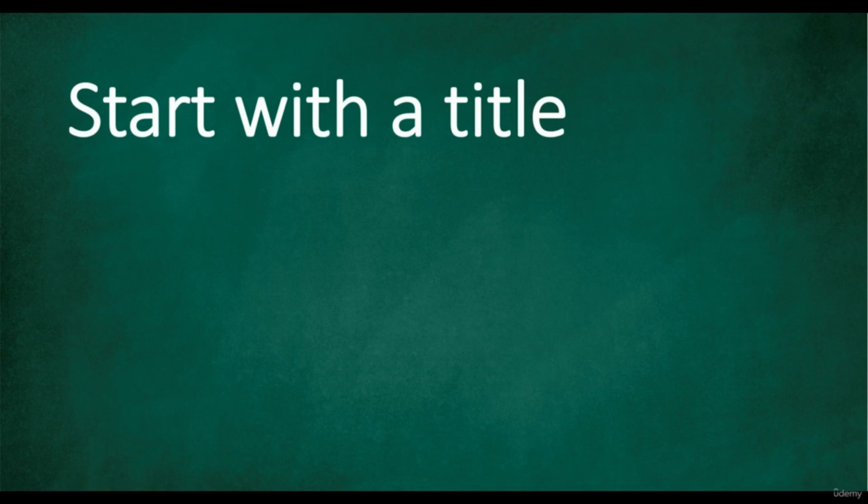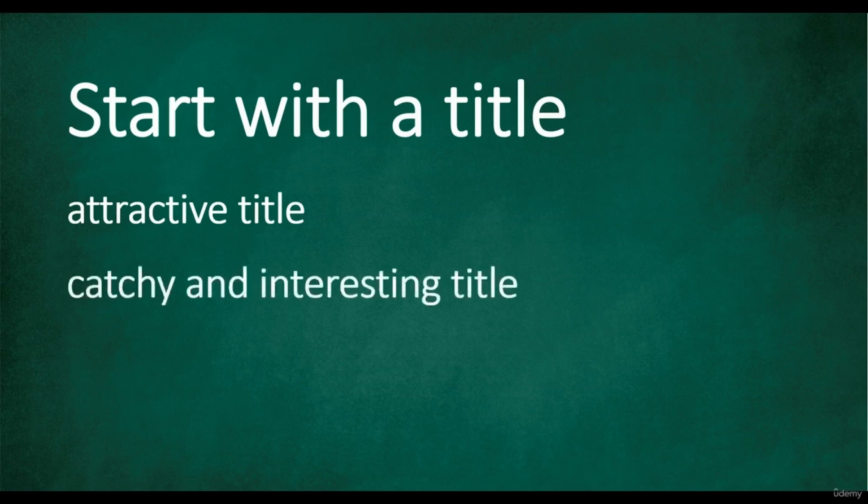When you start writing an article for a website, you must put a title on your article. And what do you have to consider for creating a title? You have to put an attractive title. You have to put a catchy and interesting title.